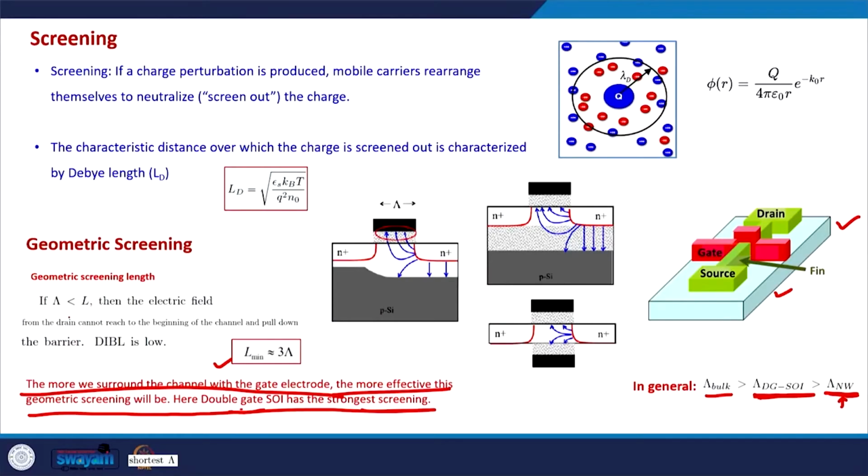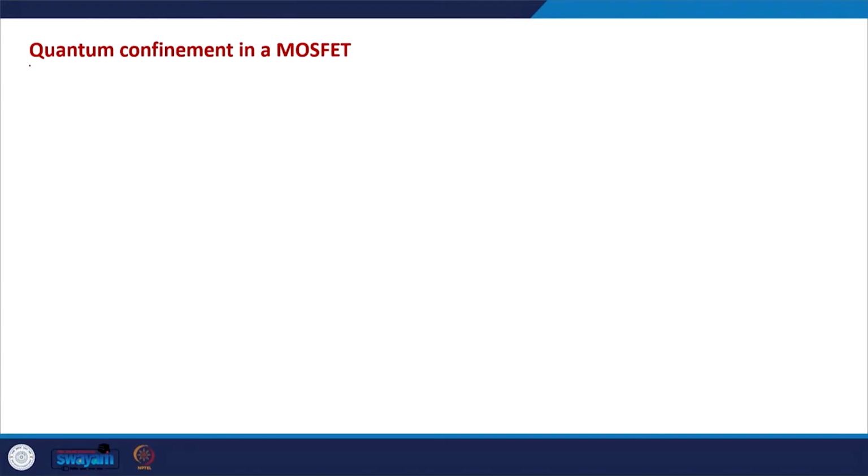So, that is all about the 2D electrostatics, and we can also do a phenomenological analysis of the screening length in solids, although we will not go into that here because of the time constraints. But in principle, these are the basic concepts that we need to keep in mind while designing a nano MOSFET. Okay. So, with this we will now see another important consideration. We will now need to understand another important effect, which is the quantum confinement in a MOSFET. What is quantum confinement in MOSFETs?